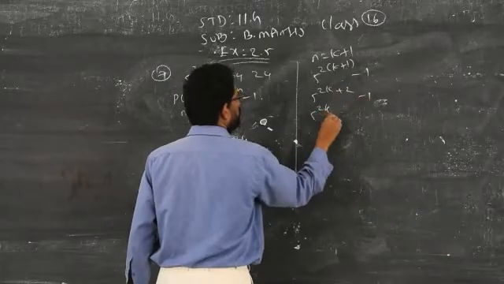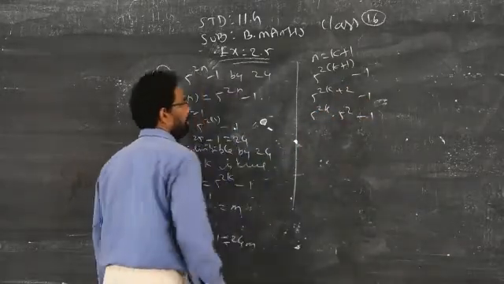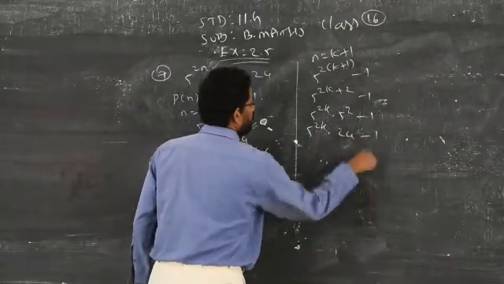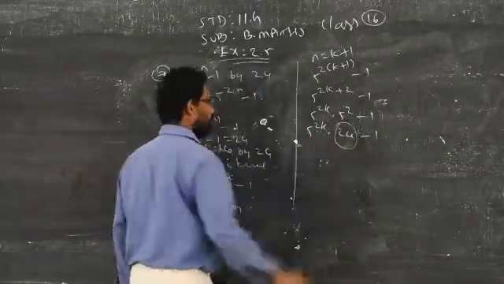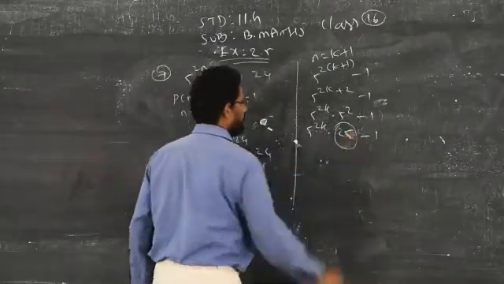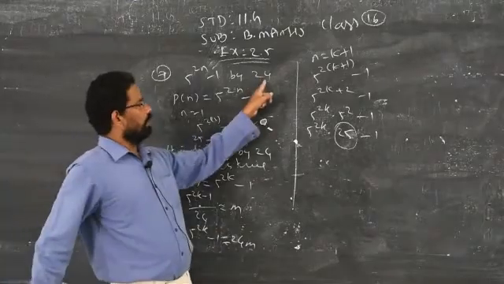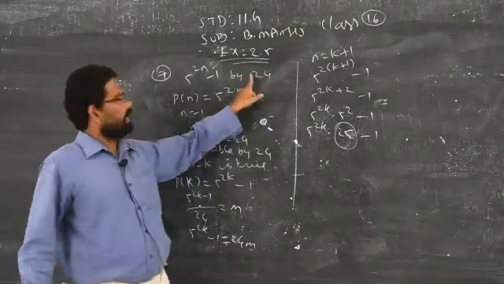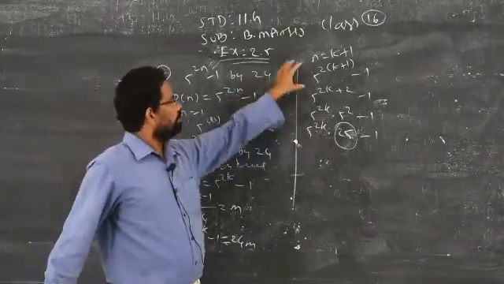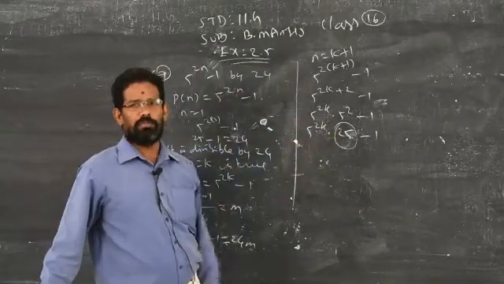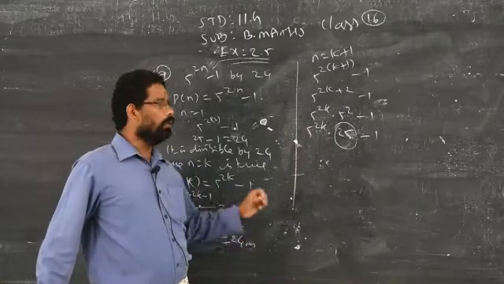So 5 power 2k into 5 square minus 1, that is 5 power 2k into 25 minus 1. Now you have to replace 25 in terms of 24, because you are asked to divide this by 24 table. Therefore, express 25 as 24 plus 1.